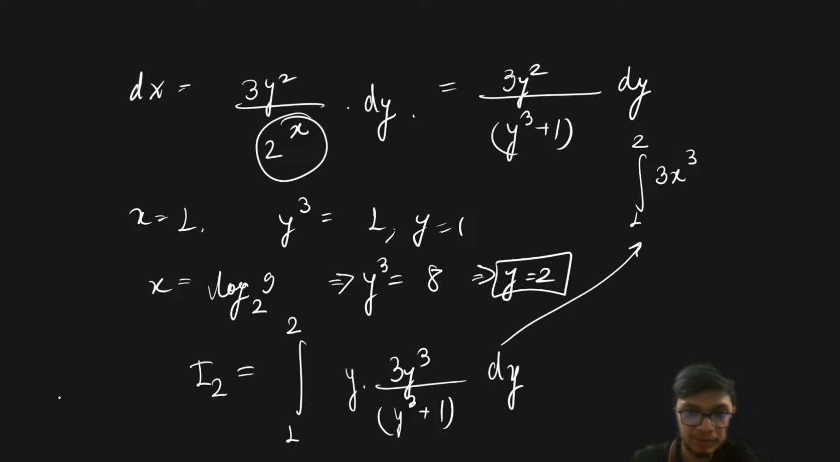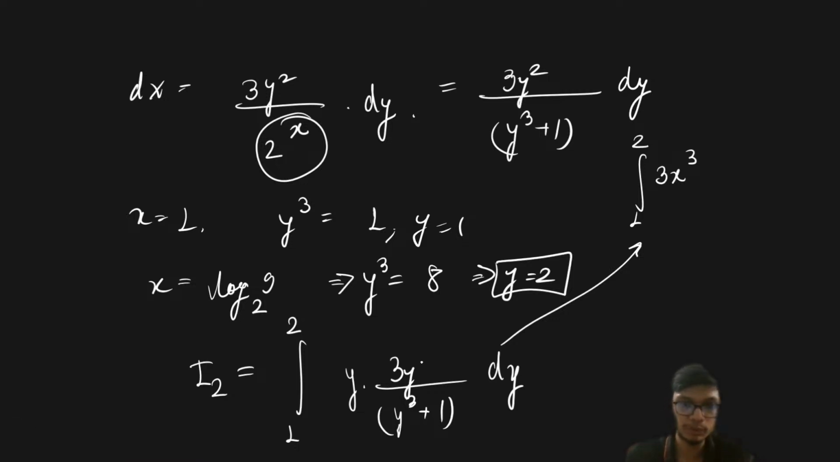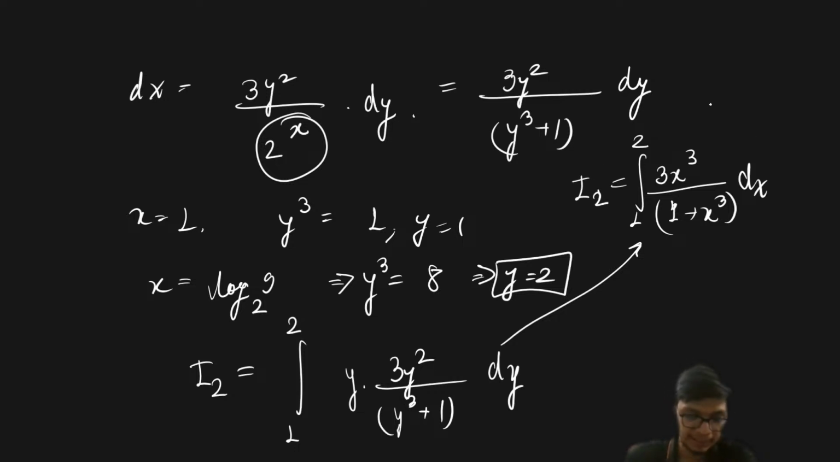Yeah, sorry, there is a mistake. It should be 3x square, right? So this will become 3x cube divided by 1 plus x cube dx, right? So therefore this is basically the integration I2. So I2 is basically becoming like this, right?